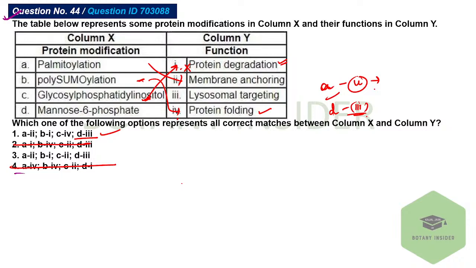Just a second. It is for the protein folding because it is having linkers. Yeah, it is helping out in the linking as well. So it can be helpful in anchoring of a membrane to this. So they are marking C with second also.